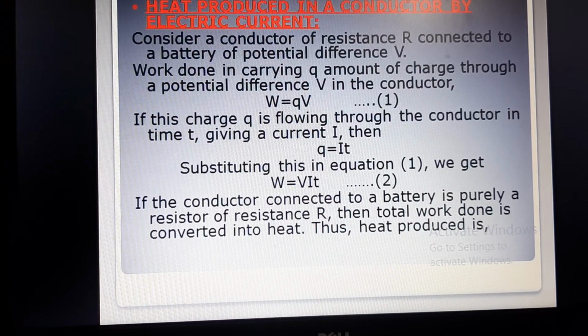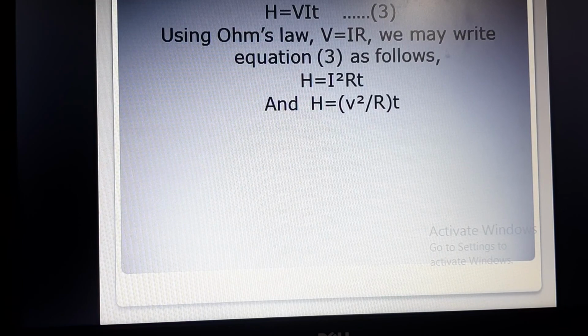If the conductor connected to a battery is purely a resistor of resistance R, then total work done is converted into heat, and this work done can also be termed as heat produced. Thus heat produced H equals VIT.